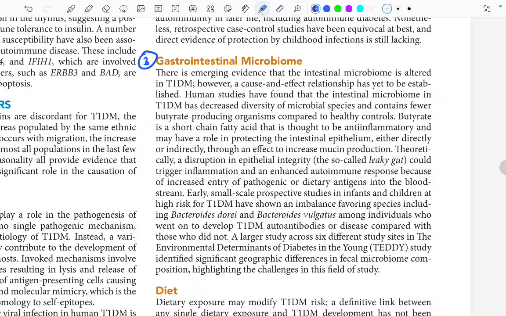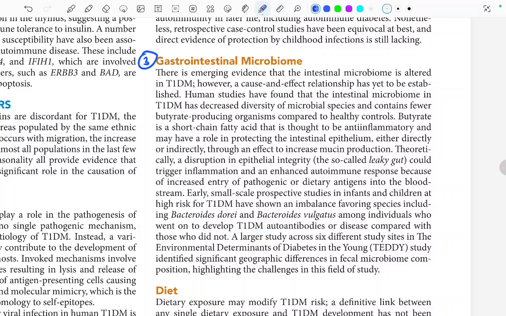So, in small scale prospective studies in infants and children who were at high risk of type 1 diabetes mellitus, they showed some imbalance in the intestinal species, and they showed Bacteroides dorei and vulgatus, and later on they developed type 1 DM or disease.